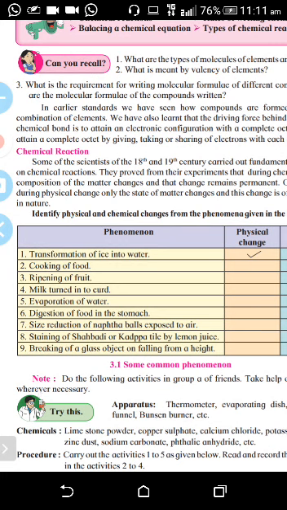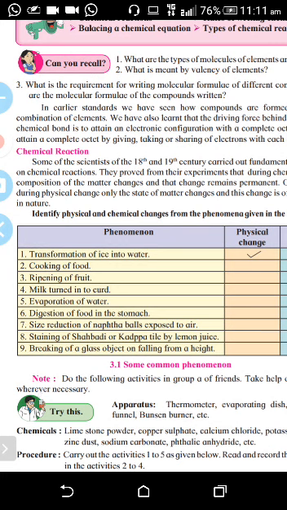Even at home you must have noticed on the tiles, if acid drops fall down, holes are formed. That means carbon dioxide is liberated from that. So it is a chemical change. Breaking of a glass object on falling from a height. What happens to the glass object? Yes, it breaks, but then again you can melt it and form the glass article. So you must know what are the physical changes and the chemical changes.